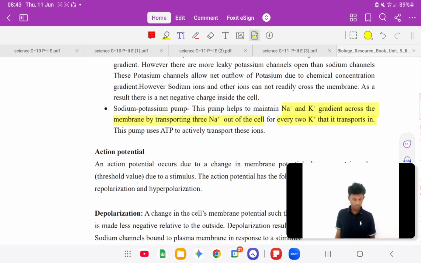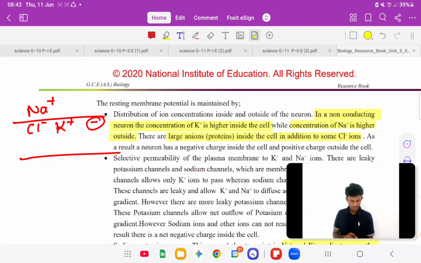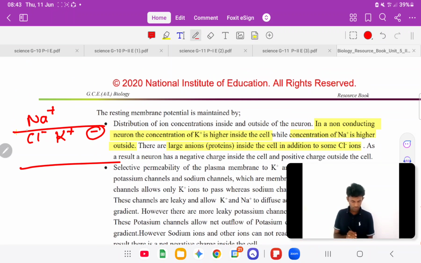Right, okay, so potassium plus like that. So there are channels here, potassium channels, sodium plus channels, those can leak, responsible for leaking of these ions.